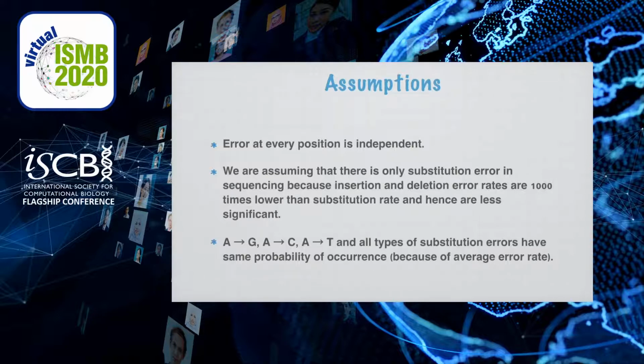For the study, we are assuming that only substitution error is present in the sequencing, just because of comparatively higher error rates than deletion and insertion. Secondly, all types of substitution will have the same probability because we are considering the average error rate. And lastly, the error at every position is independent.